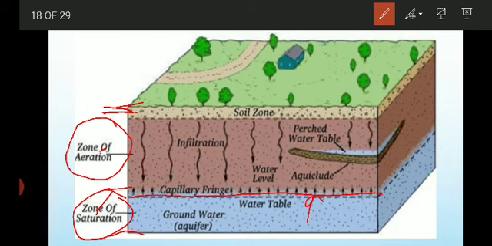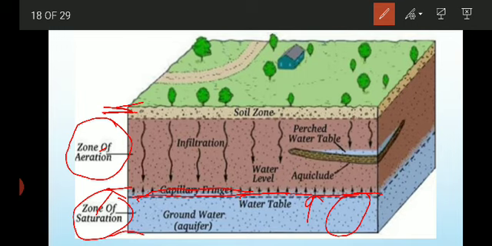Here you can see there is a capillary fringe. I'll explain in detail later what a capillary fringe is, but for the time being just understand that the water table is also defined as the contact plane between the free groundwater, that is this water, and the capillary fringe, which is at the top. That is how we can define the water table.